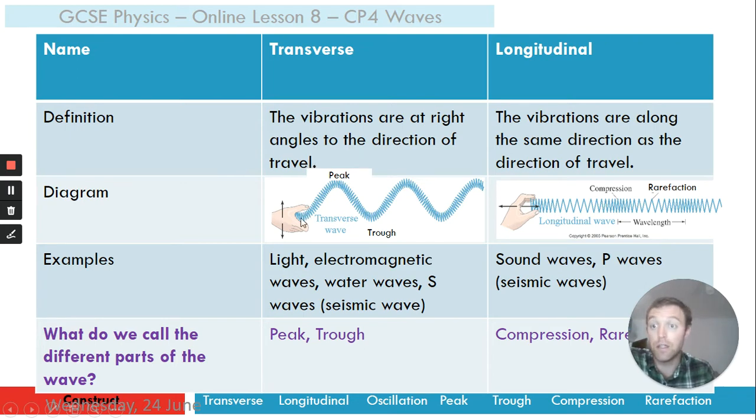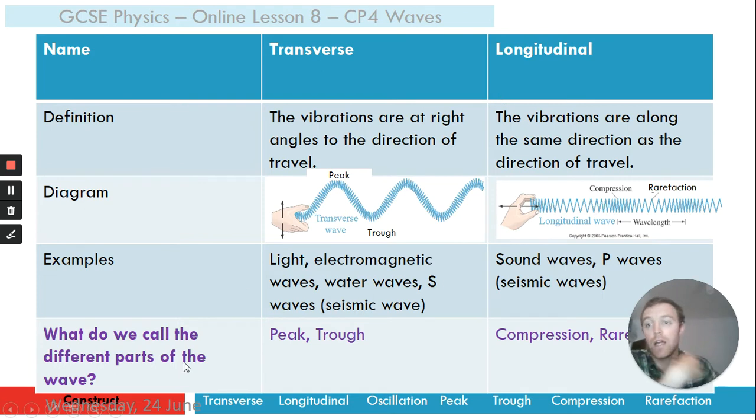So here we go, and here's the diagram. Okay, the wave is traveling this way, forwards, and the vibrations of the wave are up and down. They are at right angles to the direction of travel. Examples of transverse waves: light and other electromagnetic waves, water waves, and seismic S waves.